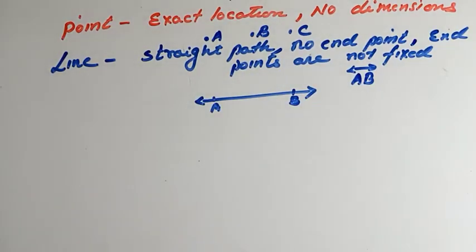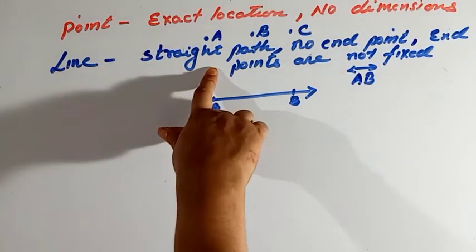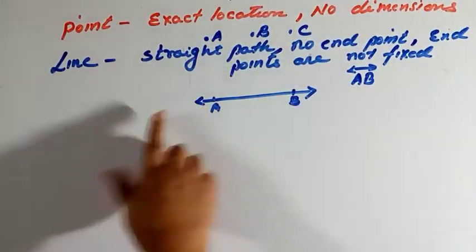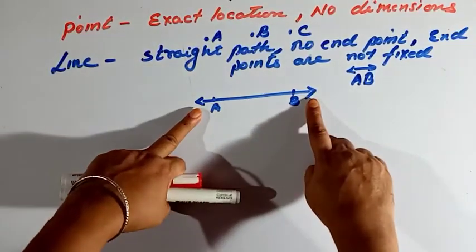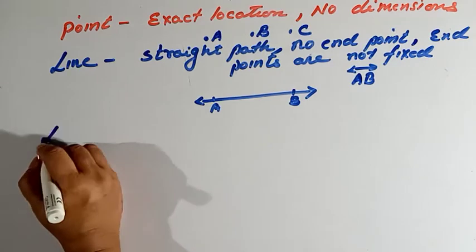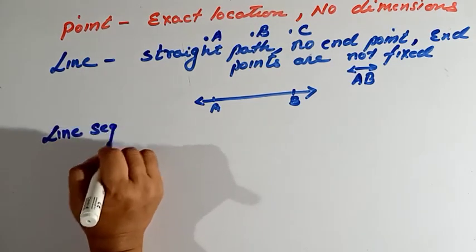So how can you define a line? A line is a straight path, no endpoint, or you can say that endpoints are not fixed. You can extend it in both directions. This arrow shows that you can extend the line in both directions. Okay, the next is line segment.